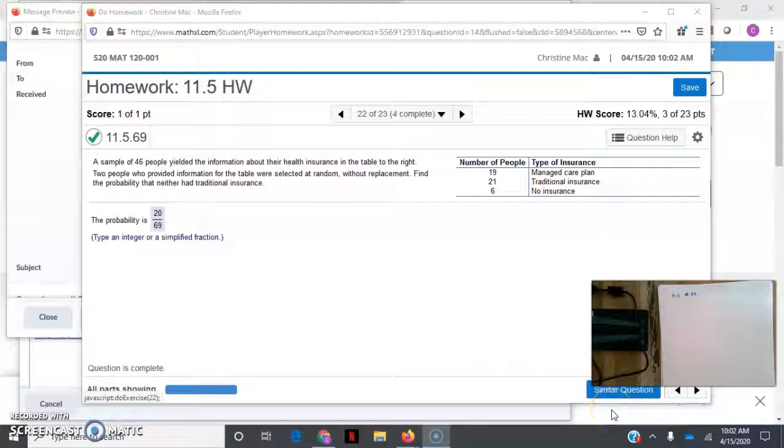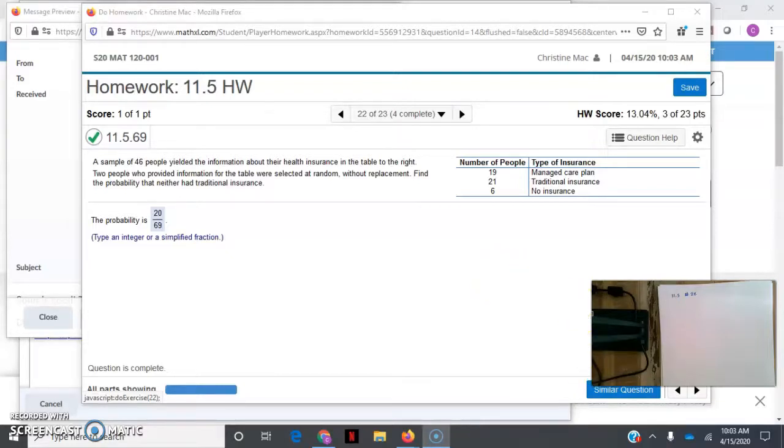Okay, we're going to look at 11.5, number 22. So it says a sample of 46 people yielded information about their health insurance to the table on the right. 2 people who provided information for the table were selected at random without replacement. Find the probability that neither had traditional insurance.